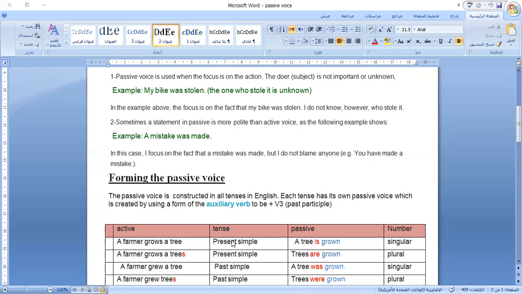Grow, grew, grown, I use grown. Fall, fell, fallen, I use fallen. Read, read, read, I use read, the last read.